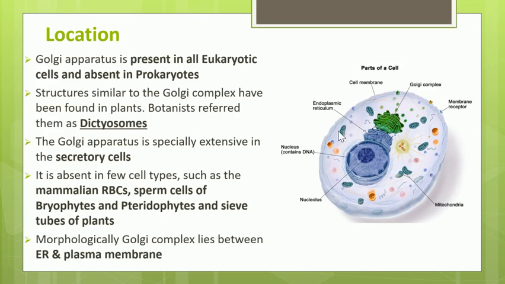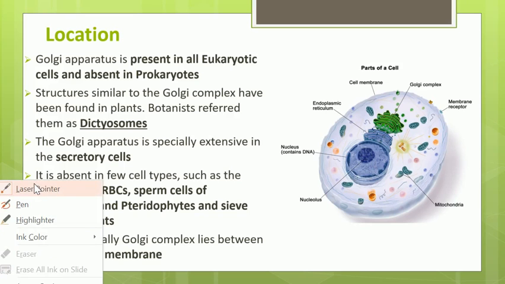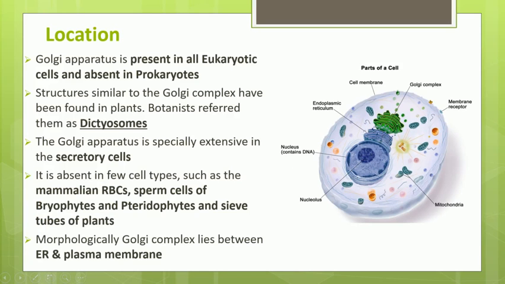In this picture of the cell, you can see this Golgi complex being near the endoplasmic reticulum. Here, this is the nucleus. You have the blue colored endoplasmic reticulum, and just alongside the endoplasmic reticulum, the Golgi apparatus or Golgi complex is situated.